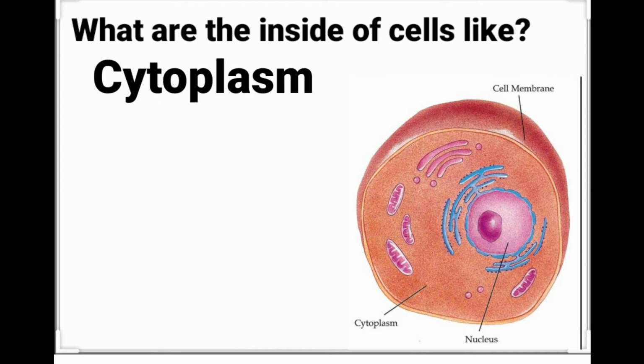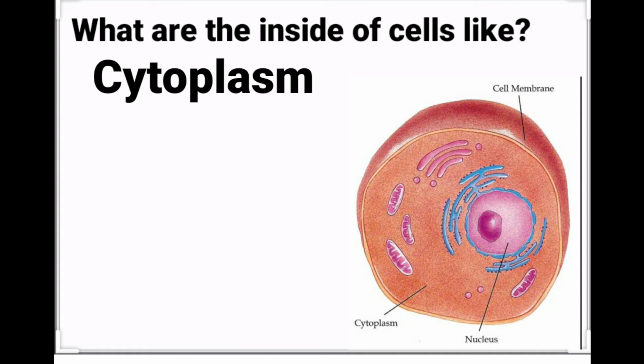The cytoplasm is the space which exists between the cellular membrane and the nuclear envelope. It consists of a liquid substance known as hyaloplasm, which contains the microtubules and microfilaments, which give the cell its shape.